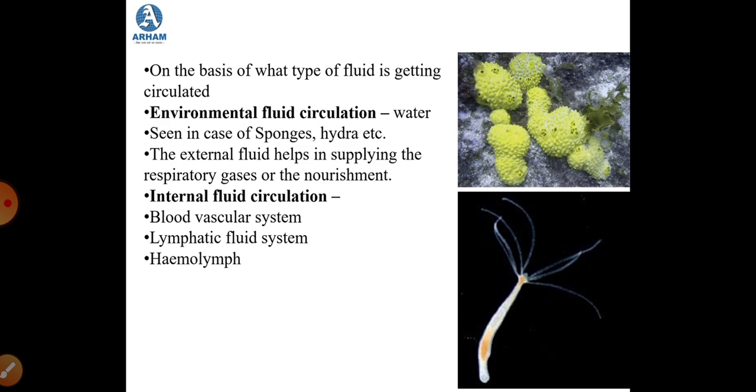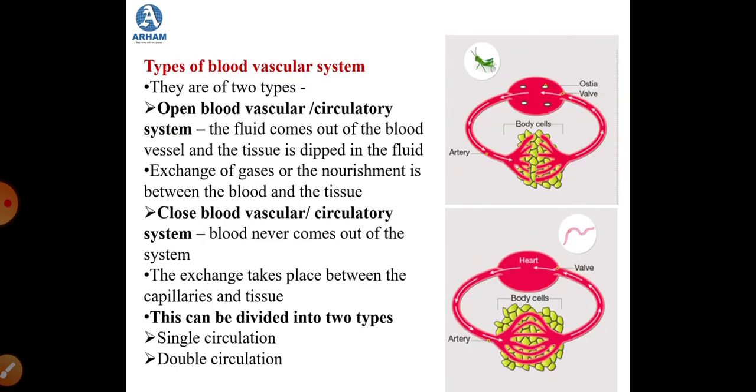The other one is internal fluid circulation. In internal fluid circulation, it can be either the blood vascular system, or the lymphatic fluid system, or hemolymph. Now further, let us study about the blood vascular system, that is the internal fluid circulation. When we study the blood vascular system, we first study its types. The blood vascular system is of two types. It can be either the open blood vascular system, also known as the open circulatory system, or the closed blood vascular system, which is also known as the closed circulatory system.